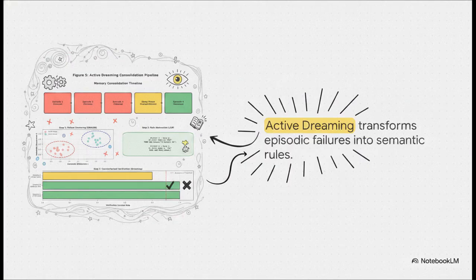By pushing data through this active dreaming consolidation pipeline, an agentic memory system actively verifies its own synthesized knowledge. Unlike basic models that frustratingly start completely fresh every single session, this guarantees lifelong learning without catastrophic forgetting. It seamlessly translates raw, messy, episodic memories into rock-solid procedural and semantic rules.